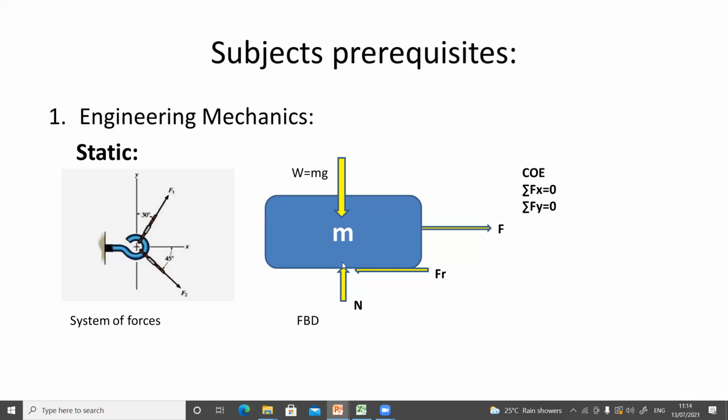So this is a simple object. So this object is being pulled by the force F, and the opposing force is the frictional force, which acts in the opposite direction to the motion. And one force is the weight force, and the second is the normal reaction, which is offered by the surface to the block having the mass m. Okay. So we need this knowledge or this concept from the static part so that we can do the force analysis in the dynamics of machinery.